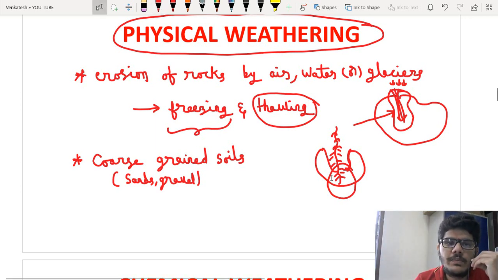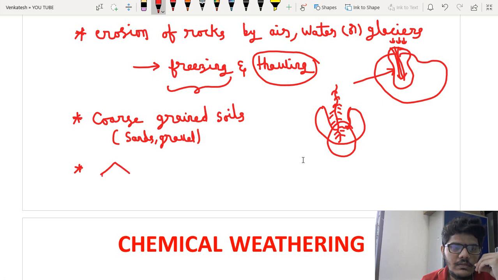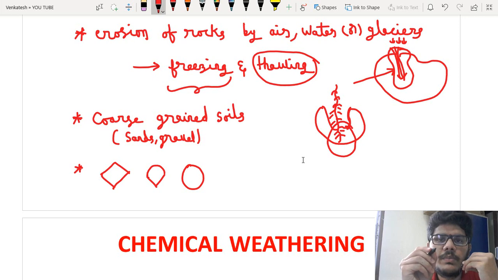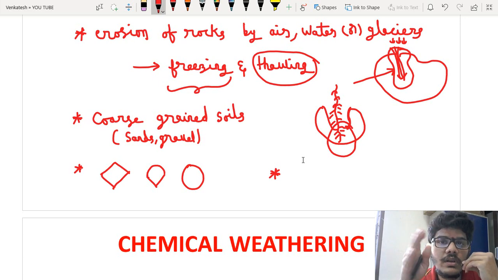What is the shape of the particles formed from physical weathering? The shape may be angular, subangular, or round shaped structures. In this type of weathering, the soils formed do not have any intermolecular forces between them.